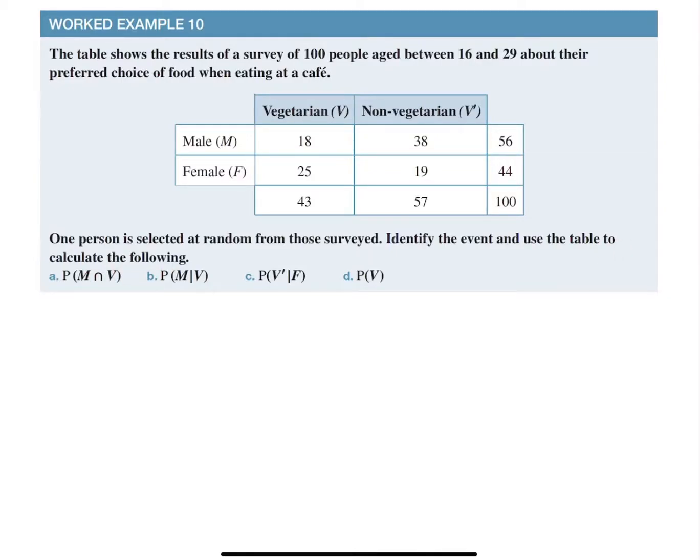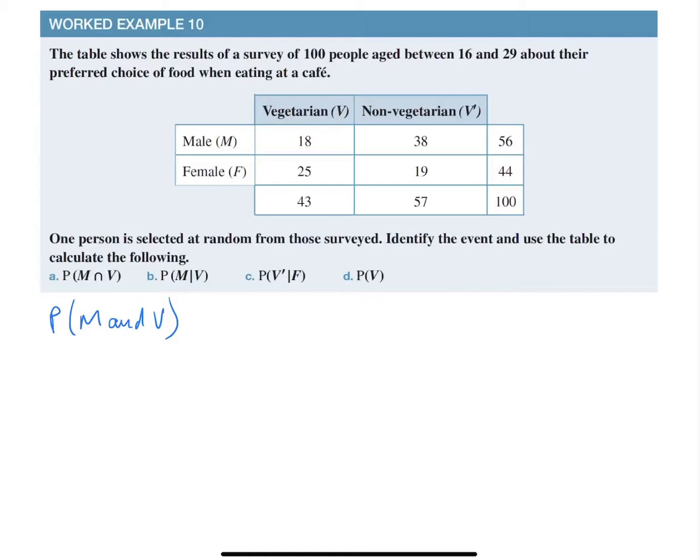So I'm going to start with the first one, and I'm just going to write this in words because sometimes it's just a little bit easier. I'm just going to say, what's the probability of randomly picking a male? And remember this sign that we have here is "and". So it's male and being vegetarian.